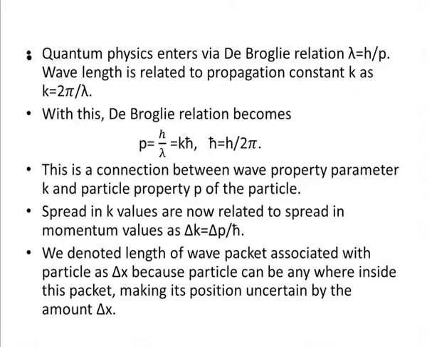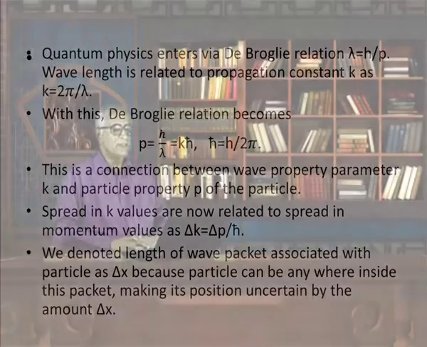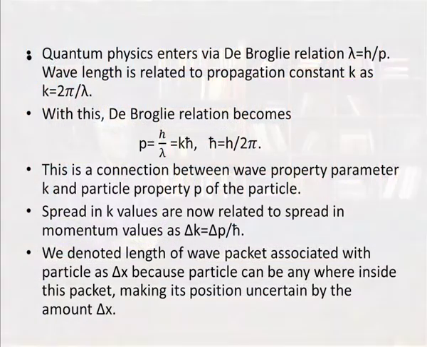Spread in k values is now related to spread in momentum values, delta k is equal to delta p by h bar. Remember, we have p is equal to k h bar and h bar is a constant. So, delta p and delta k are related by delta k is equal to delta p by h bar.